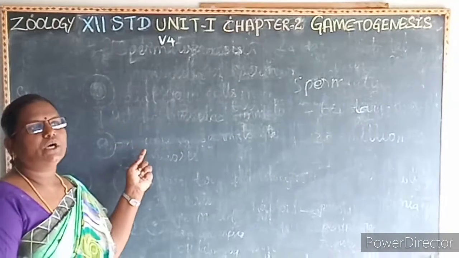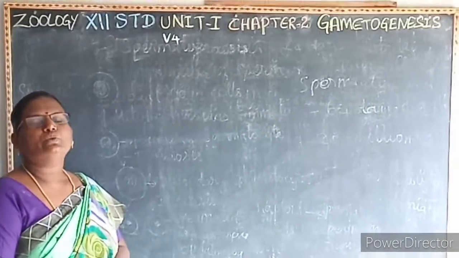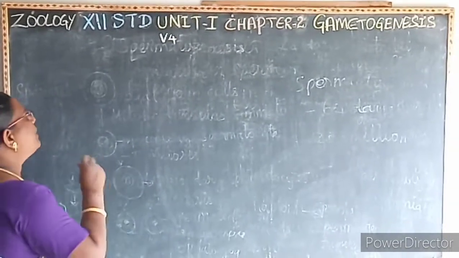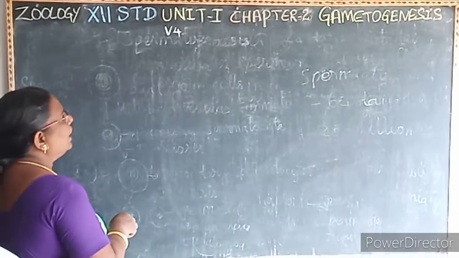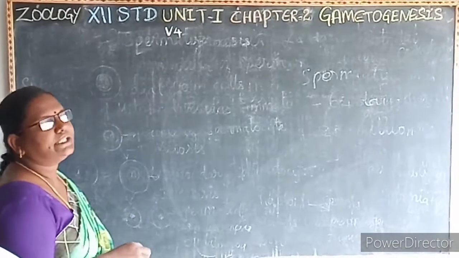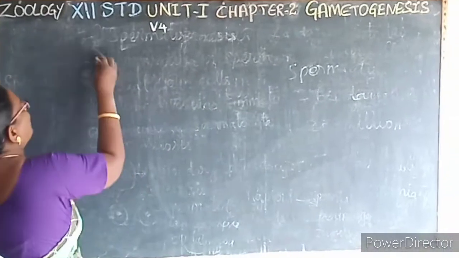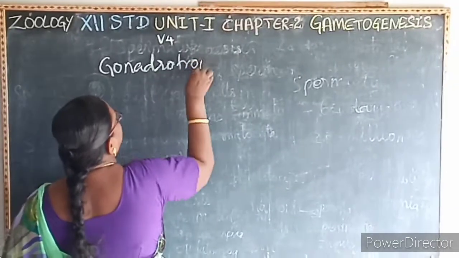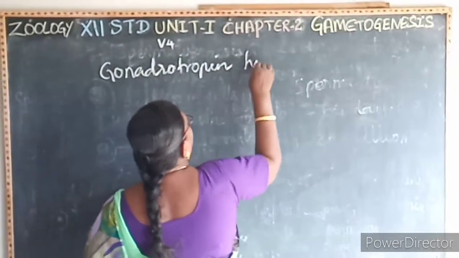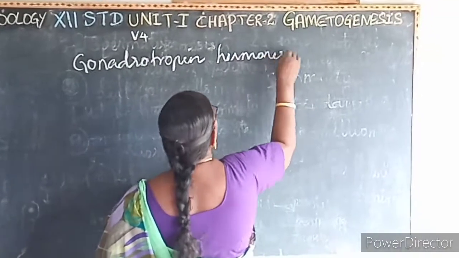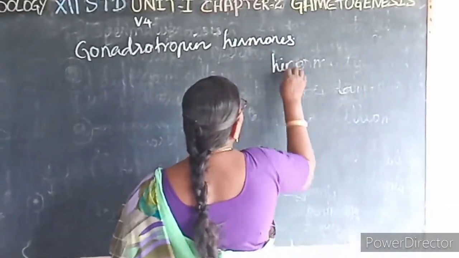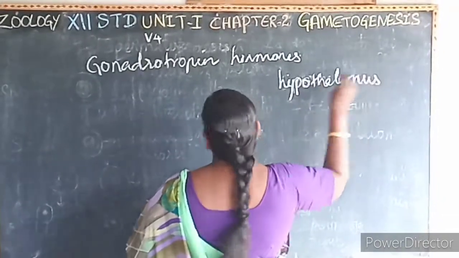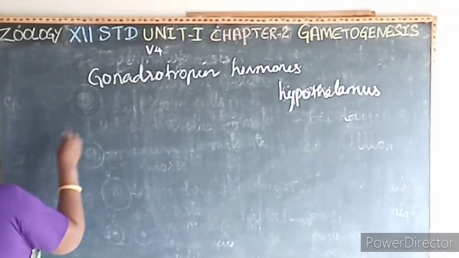Next we see which hormones play an important role in spermatogenesis. Spermatogenesis is initiated by an increase in the release of gonadotrophin hormones. These hormones are released by the hypothalamus and act on the anterior lobe of the pituitary gland.